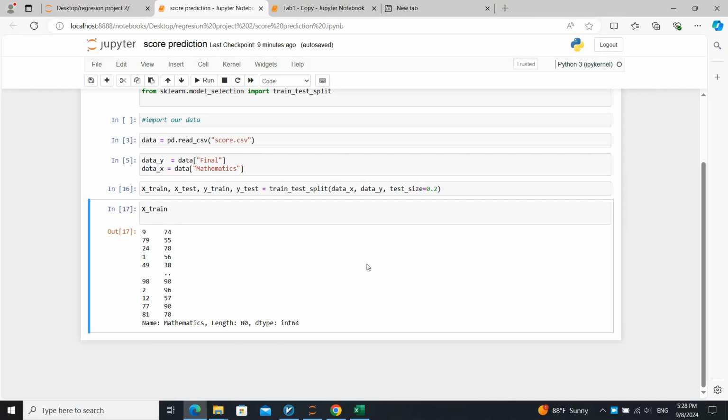Okay, then we now make our X train data.